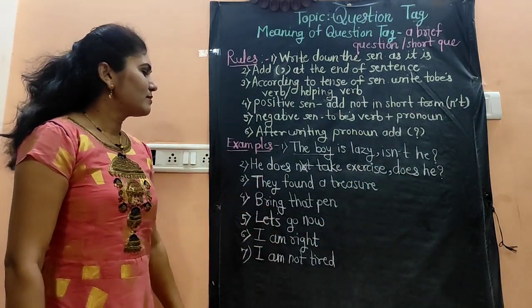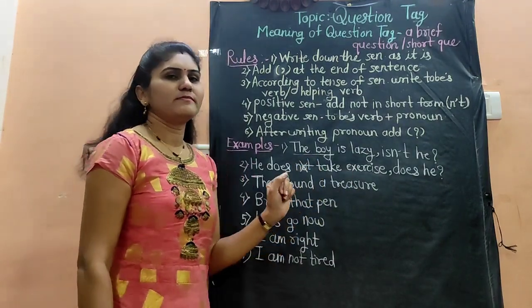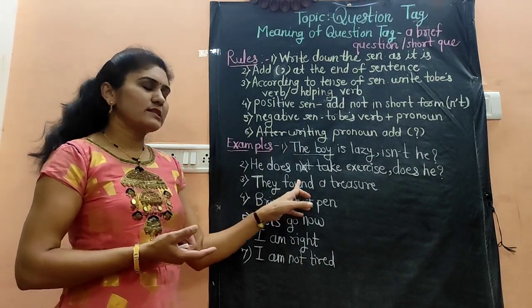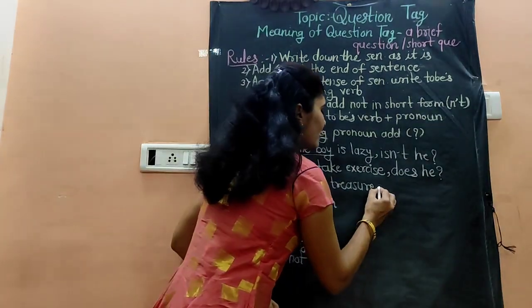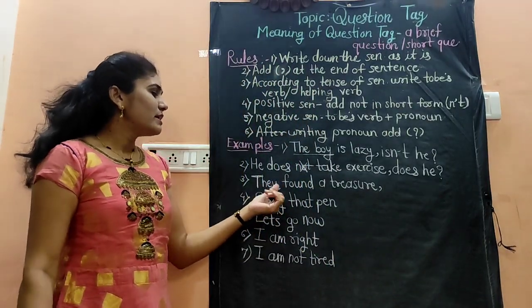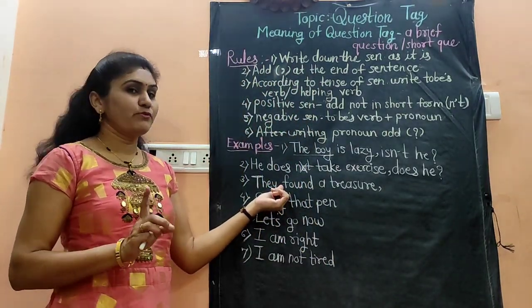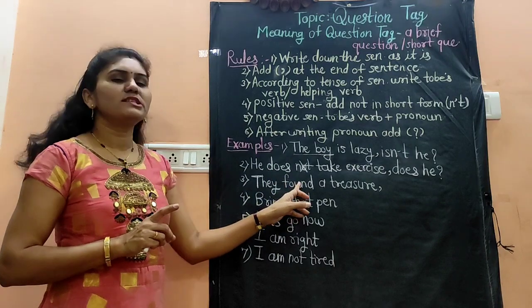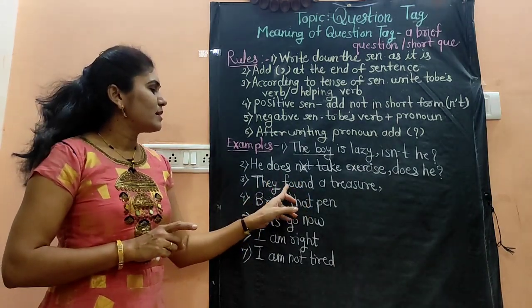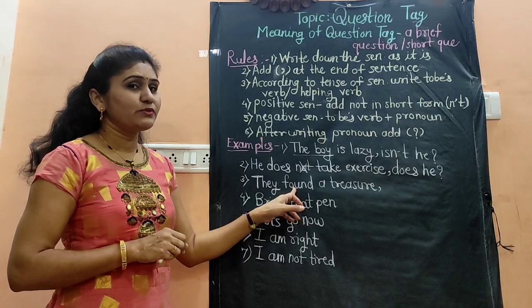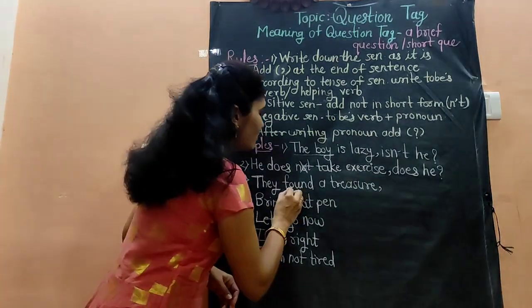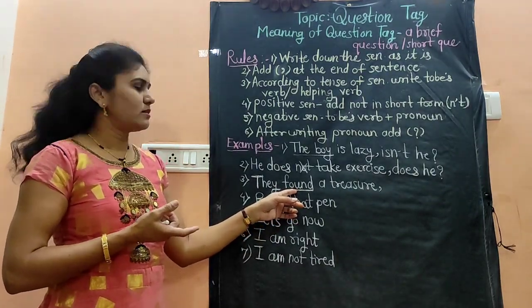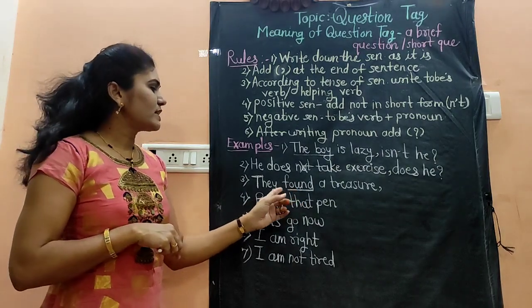Let's see the another example. They found a treasure. So in this sentence, while making a question tag, we will write the sentence as it is. After that we have to write comma, but here no to be verb or no helping verb is given. So what we have to do here, we have to identify the tense of the sentence. The sentence is about the past tense. How we have identified here? Because the verb found, it is a second form of verb. So it comes under the past tense. So the sentence is past tense.